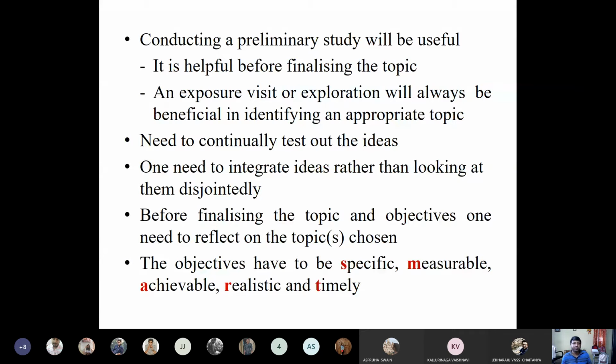Conducting a preliminary study will be useful. It is helpful before finalizing the topic. That's why I always tell the students, suppose you want to finalize a topic, on which area you have to work. Recently I took a few students for my PhD. I told them to go first. I gave them an opportunity to tell me which areas they have interest in. They discussed with me that these are the areas, sir, we have interest in. Then accordingly I also have to think whether I have expertise in those areas or not. Because if I don't have expertise, it might be difficult on my part to guide them.